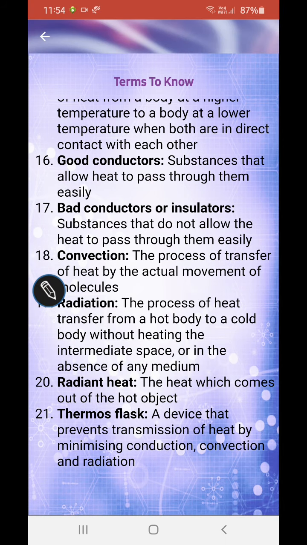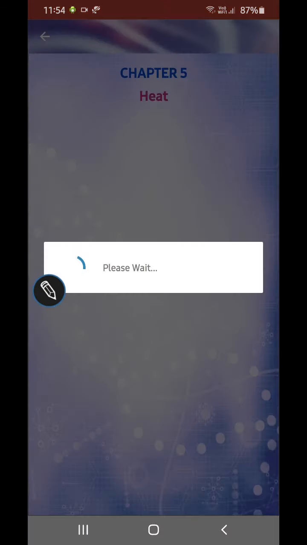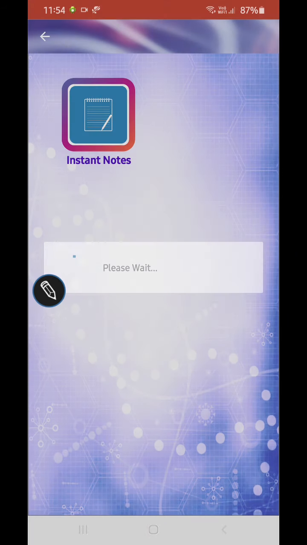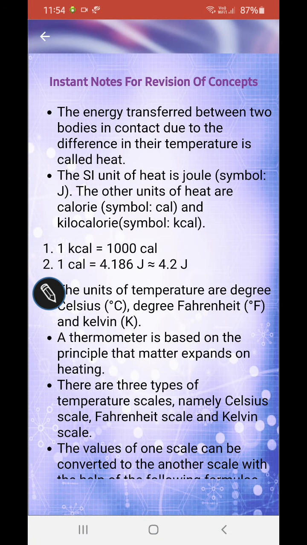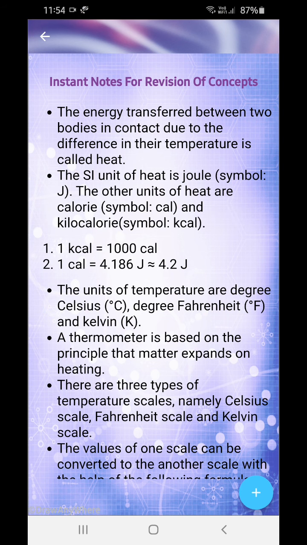Okay. Now please check out over here. The energy transferred between two bodies in contact due to the difference in their temperature is known as heat. The SI unit of heat is joule. Okay, so this is the definition, and this is the SI unit. Joule, and the other units are calorie and kilocalorie.